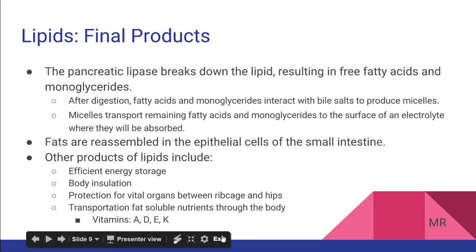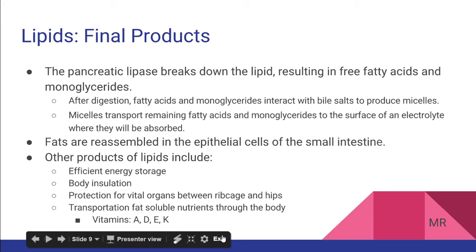When the pancreatic lipase acts on the lipid, it breaks it down. This results in two digested products of lipids, free fatty acids and monoglycerides. These products are much easier for your small intestine to handle, and they have very little trouble being absorbed out of your digestive tract. It is worth noting that fats are reassembled in the epithelial cells of the small intestine.